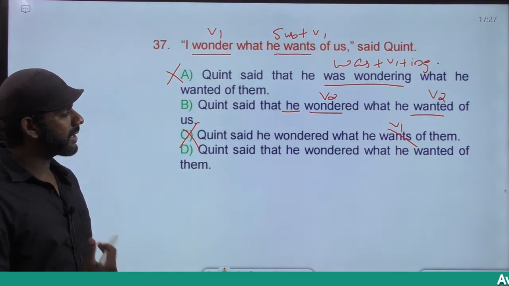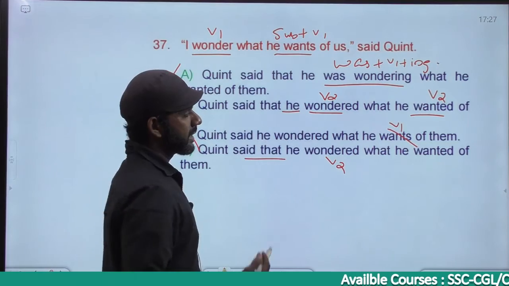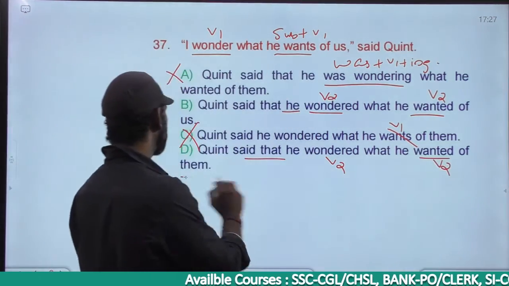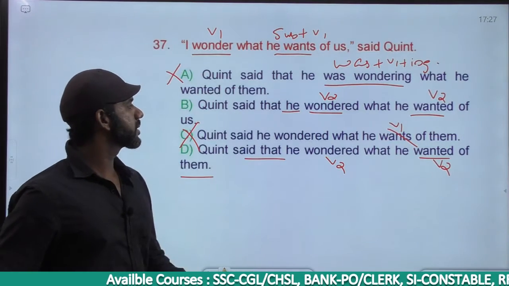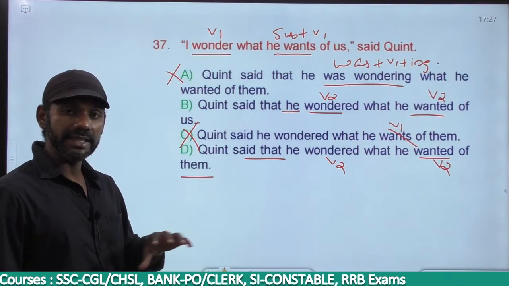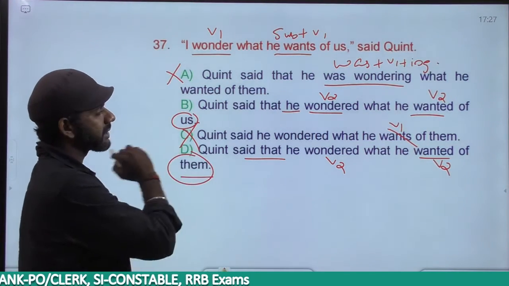Come to option D. Quint said that he wondered, subject plus V2, simple past. What he wanted, subject plus V2, simple past, of them. Now the only difference between options B and D is that option B says us, option D says them.